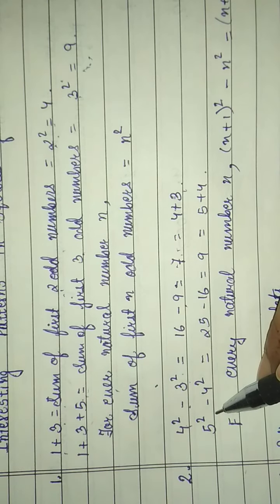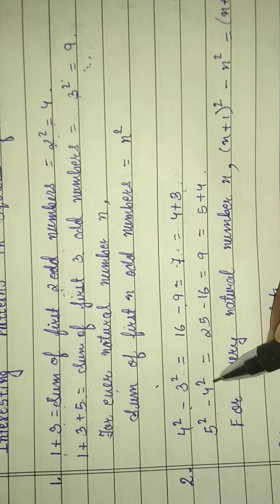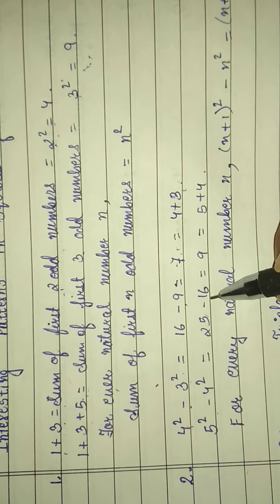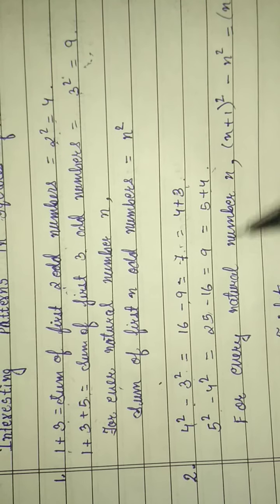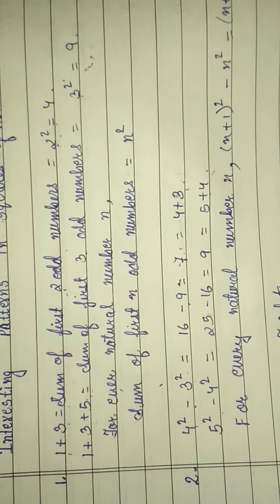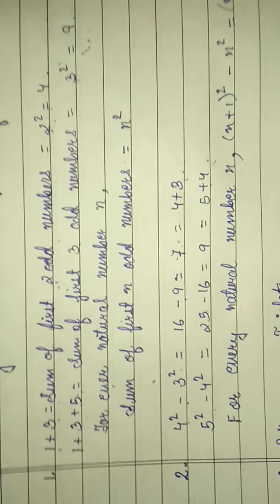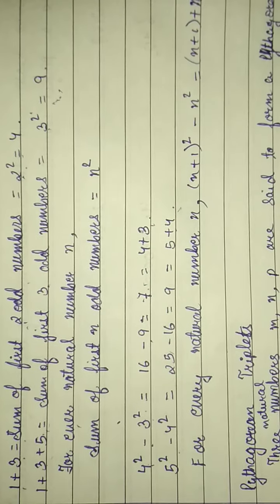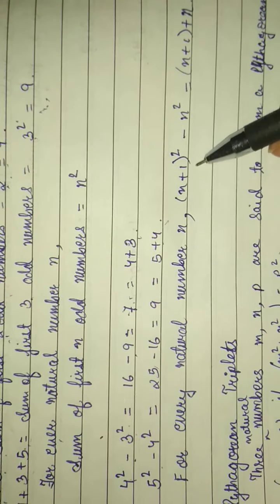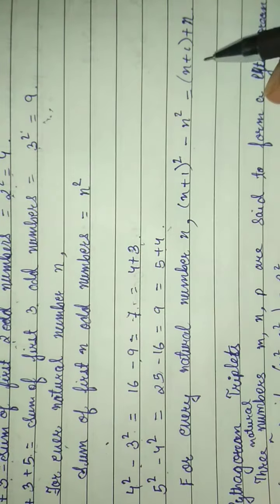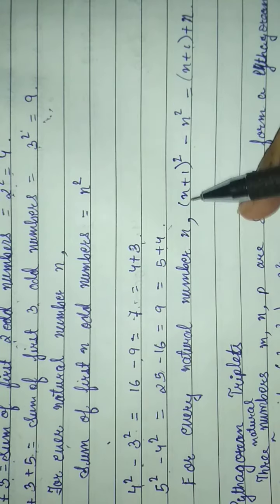Now you see here, 5 to the power 2 minus 4 to the power 2 equals 25 minus 16 equals 9. 5 plus 4 is also 9. So these are very interesting patterns, and this will help you find perfect squares also. For every natural number n, (n plus 1) whole squared minus n squared equals n plus 1 plus n. This is a formula.